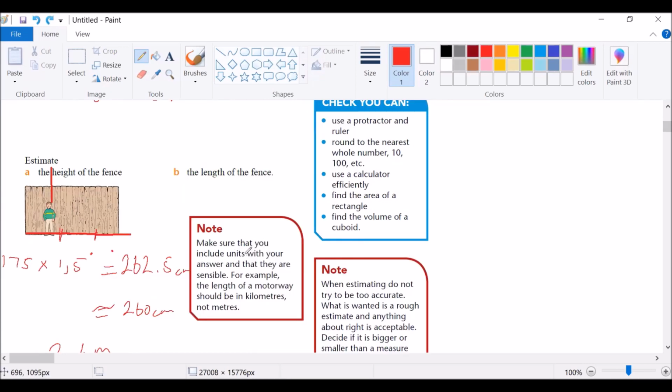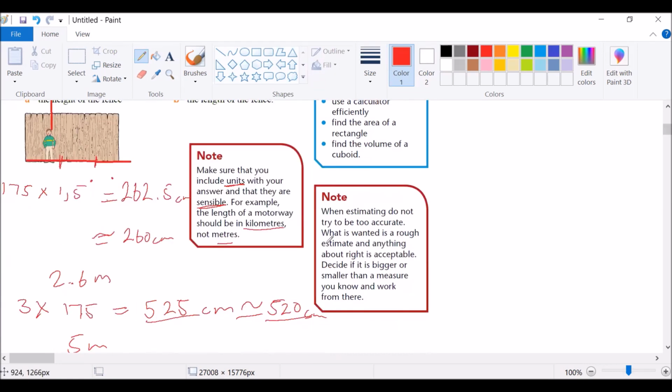Make sure that you include the units with your answer and that they are sensible. For example, the length of a motorway should be in kilometers, not meters. So if you are calculating the length of a road, kilometers are a better way to calculate than meters. When estimating, do not try to be accurate. What is wanted is a rough estimate.